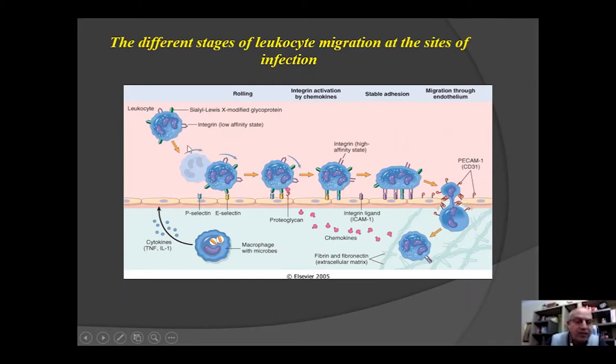Neutrophils, by receiving the message, will roll, and they will get close to the endothelium. They will be stabilized by E-selectin and P-selectin, and then at some point they will cross through this transmigration between two endothelial cells and come to help.